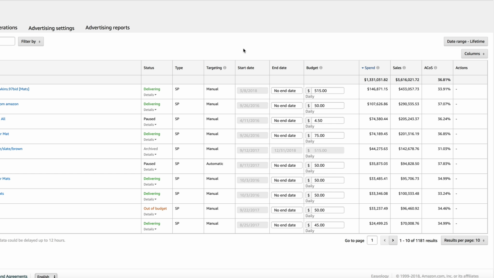Now, in terms of PPC costs, one strategy is to hit your target ACOS with your break-even profit margins. So let's say, for example, you are selling a product and it has 30% profit margins. It's so important to know exactly what your profit margins are. And then what you could do is set up a strategy inside of your PPC manager so that you target a specific ACOS. An ACOS is called your average cost of sale.